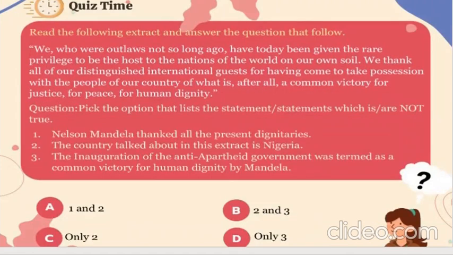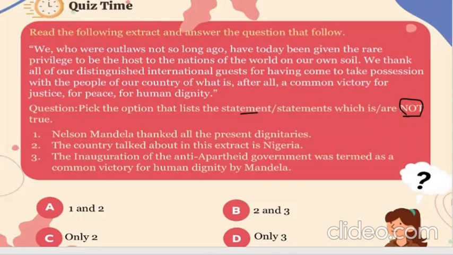Now again the same paragraph. Question, pick the option that lists the statements which are not true. Not true. Okay. Nelson Mandela thanked all the present dignitaries, right? Is it true or false? Next, the country talked about in this extract is Nigeria. Then, the inauguration of anti-apartheid government was termed as a common victory for human dignity by Mandela.